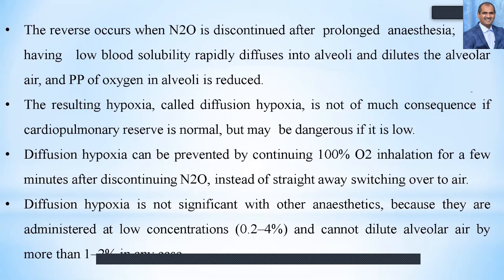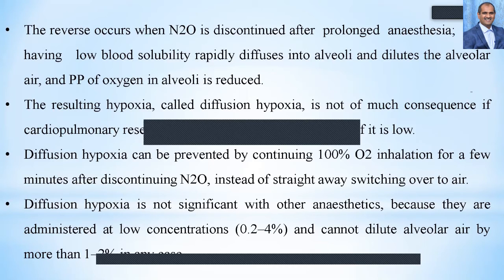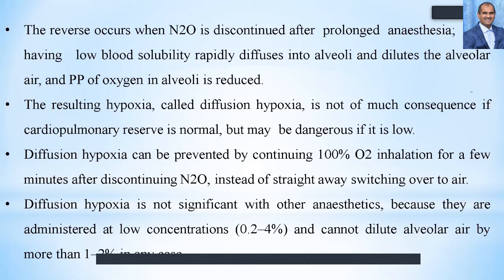Diffusion hypoxia can be prevented by continuing 100% oxygen inhalation for a few minutes after discontinuing the anesthetic gas, especially nitrous oxide. This is done instead of switching straight over to air, since air contains carbon dioxide and oxygen both. So the patient will be administered 100% oxygen whenever nitrous oxide anesthesia is given.